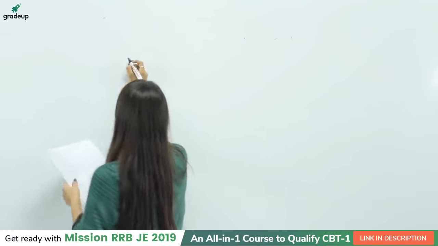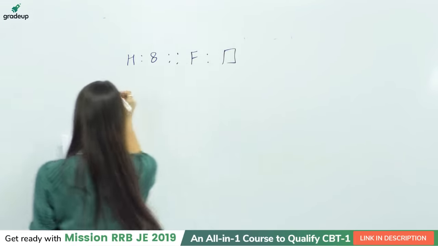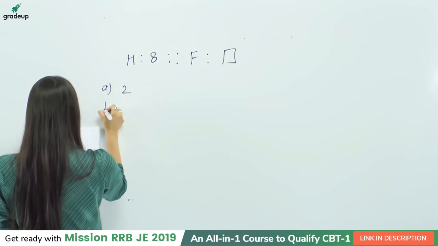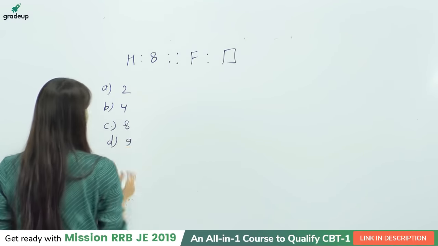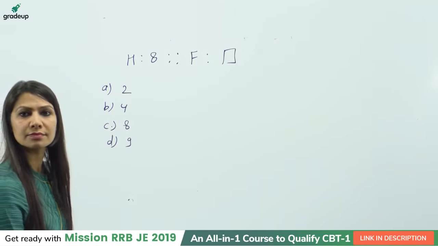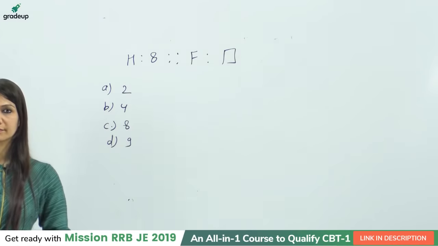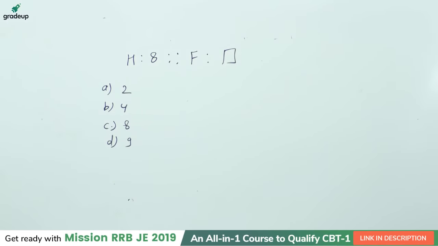So here is the next question. H is to 8, then F is to what? And the options are 2, 4, 8 and 9. Madhu, it was nothing, it was just the digit subtraction of the reverse place values. Okay, so this is our next question, students. Can you please check what can be the right answer for this question?